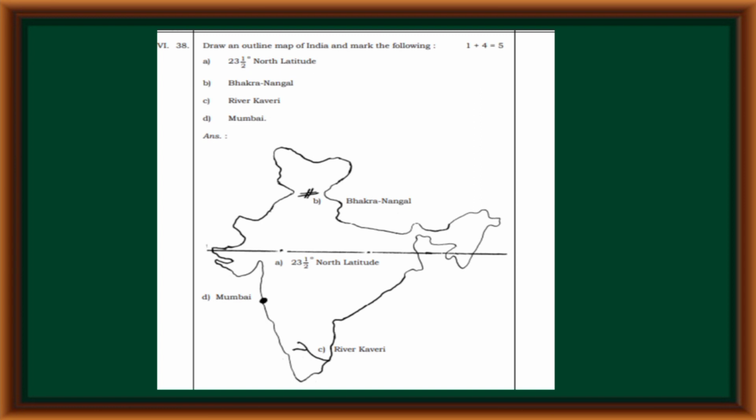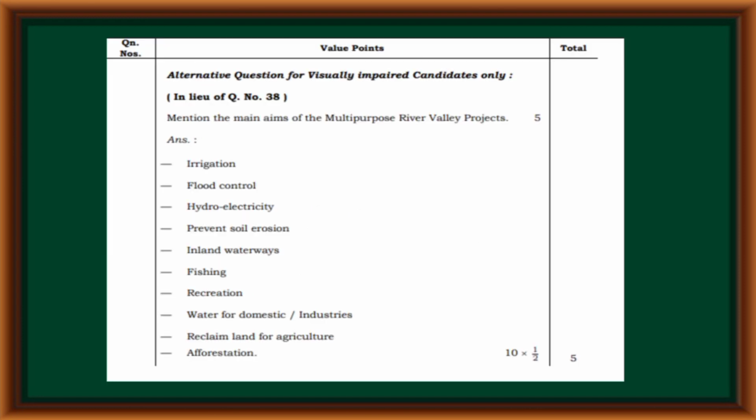Draw an outline map of India and mark the following: A, 23.5 degree north latitude, B, Bhakra Nangal, C, River Kaveri, D, Mumbai. Alternative question for visually impaired candidates only.